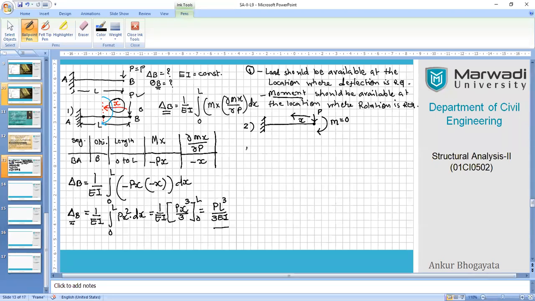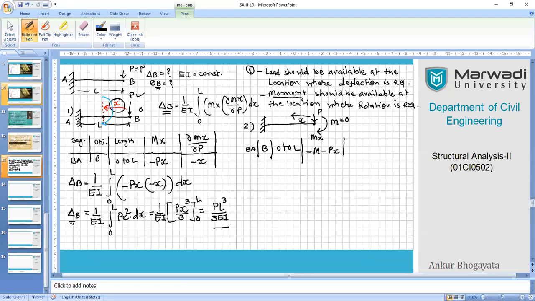We will now write down directly segment BA, origin at B, length is 0 to L. Now Mx, in this case, this is the moment, right? So it is clockwise, so I will write negative M simply, and I have P into x, so I will be writing negative Px.